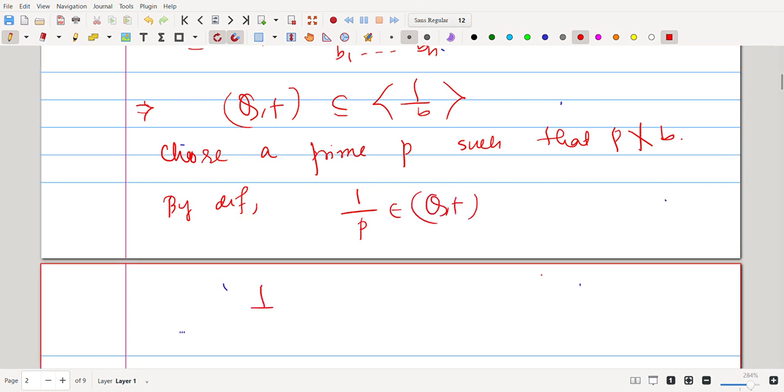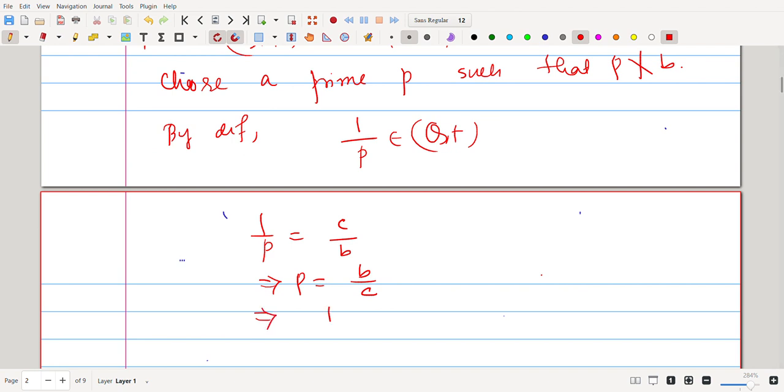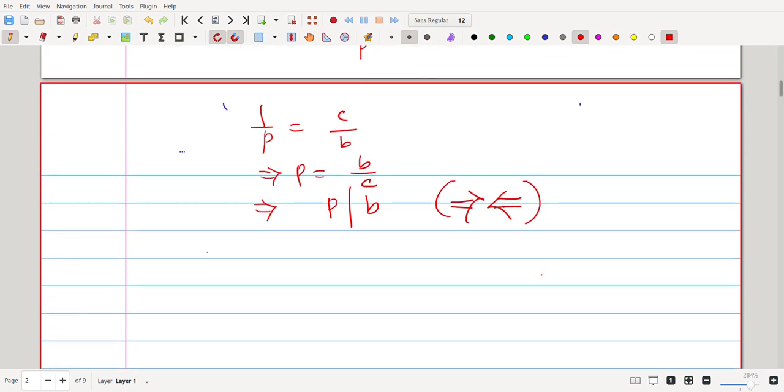That means 1/P equals C times 1/B. That will imply B equals P times C. That will imply P divides B. That's a contradiction to our assumption. Hence Q plus is not finitely generated.